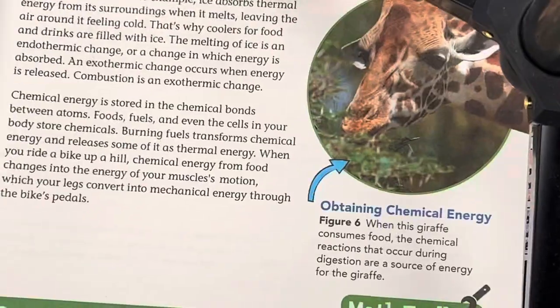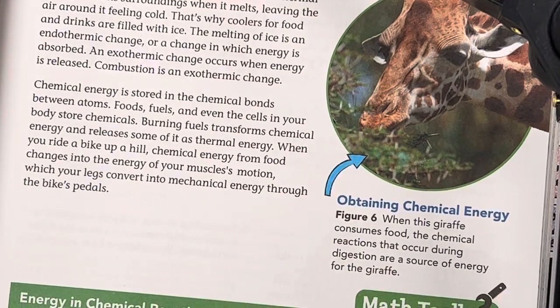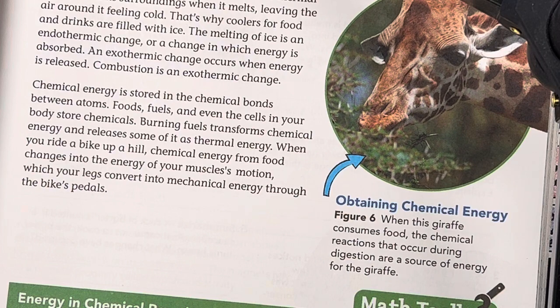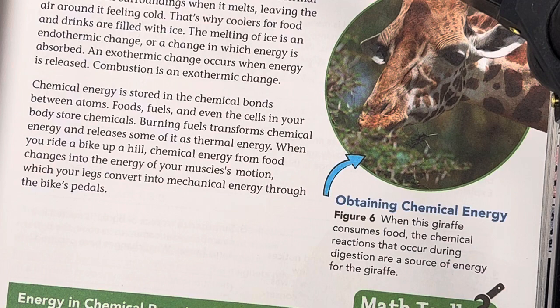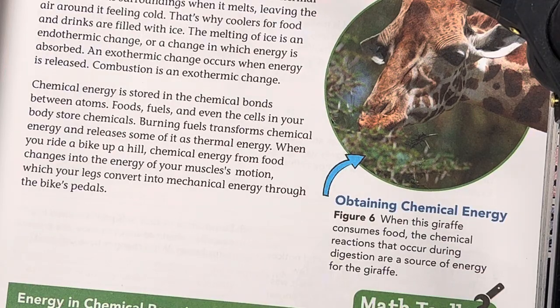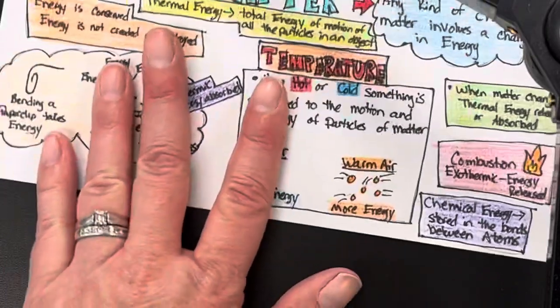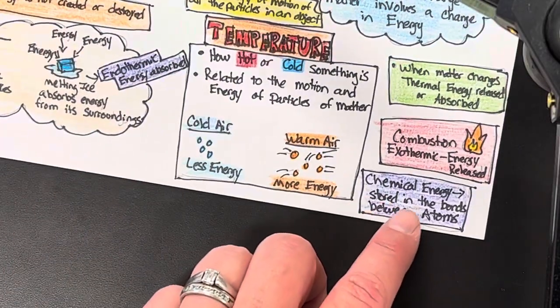Okay, and then we have one last paragraph. Chemical energy is stored in the chemical bonds between atoms. Foods, fuel, and even the cells in your body store chemicals. Burning fuels transforms chemical energy and releases some of it as thermal energy. When you ride a bike up a hill, chemical energy from food changes into the energy of your muscles' motion, which your legs convert into mechanical energy through the bike pedals. Okay, so the only thing I wrote down for that one was chemical energy is stored in the bonds between atoms.